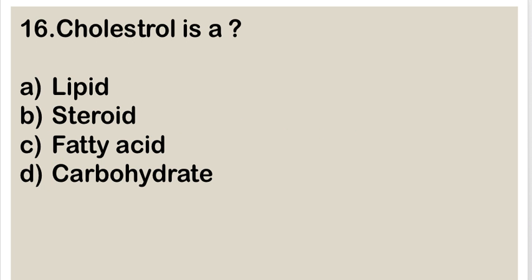Next question. Cholesterol is A. lipid, B. steroid, C. fatty acids and D. carbohydrate. Right answer is B. steroid. Cholesterol is a steroid.